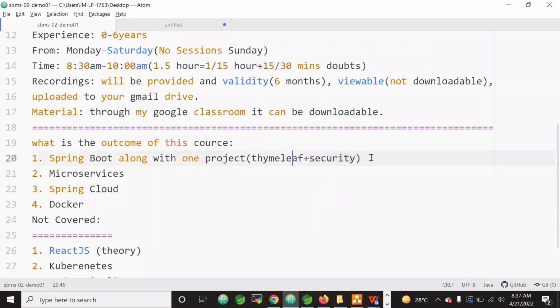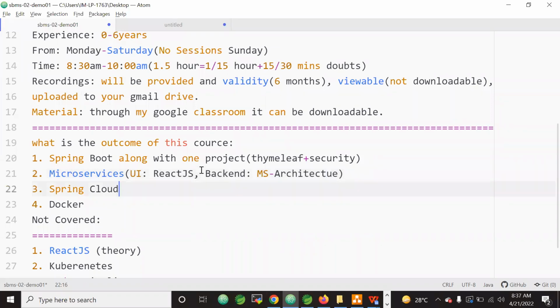The UI is React.js, and the backend is the microservices architecture. Of course, I don't cover React.js theory, but I'll cover the integration of React.js. So with this, we will do one project here.